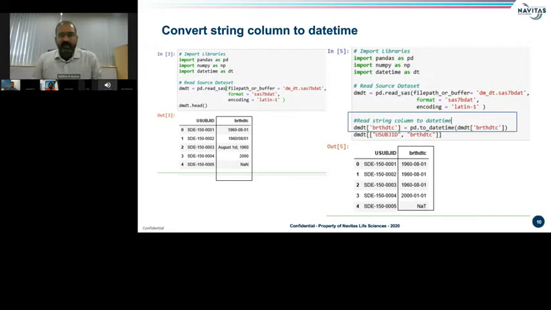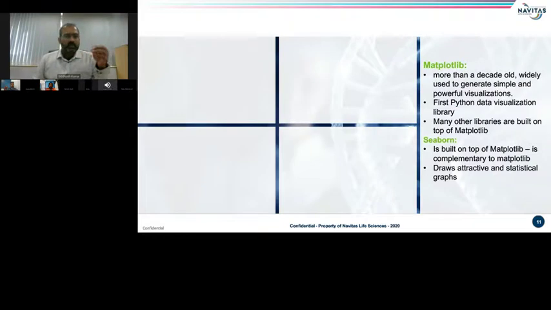Next, I have tried to put together some examples of data visualization. So two Python packages that are mostly used. One, Matplotlib, which can be used in combination with pandas, and it is more than a decade old, widely used to generate powerful publication quality visualizations, figures and charts.